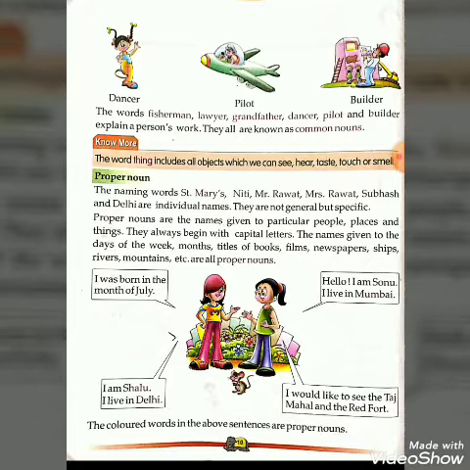I live in Delhi. Shalu starts with a capital letter and Delhi starts with a capital D. Now the second girl: hello, I am Sonu. I live in Mumbai. Sonu and Mumbai start with capital letters.